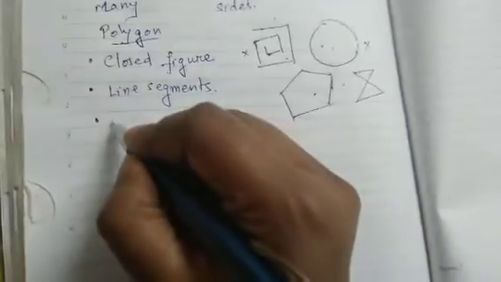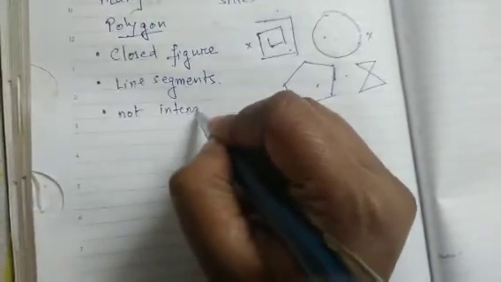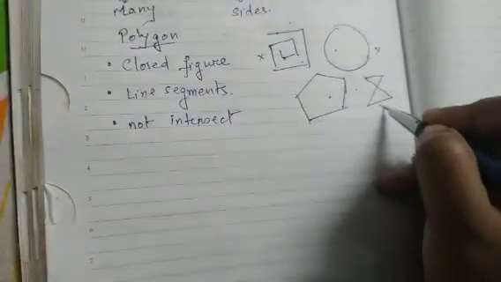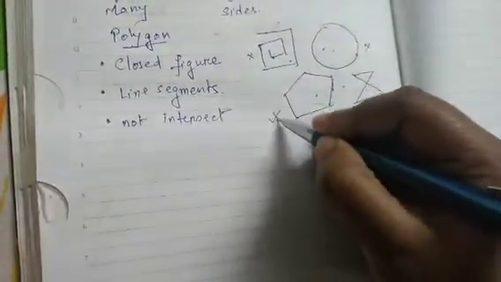Next, it should not intersect. Any two sides should not intersect. So this also is not a polygon. The only polygon is this one. Okay, so you understand? So what is a polygon?